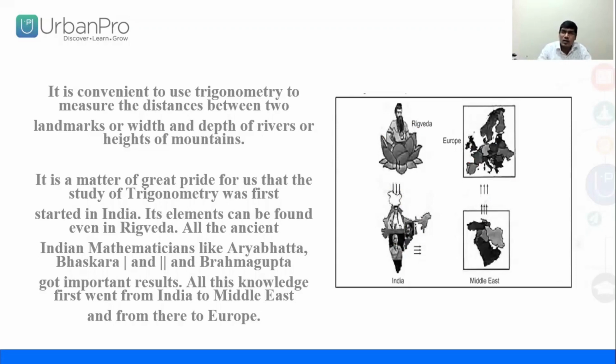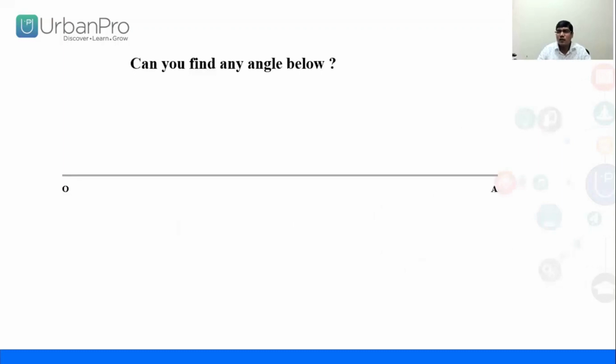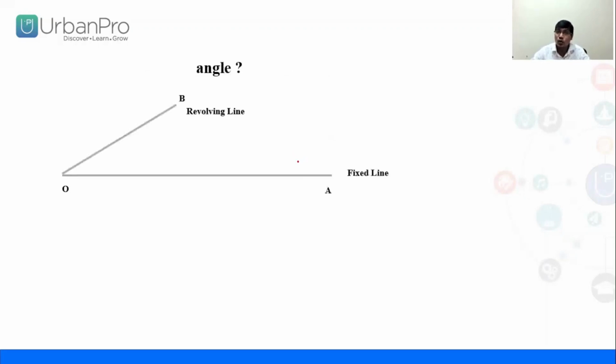So in this topic, we'll discuss a few points. One point in trigonometry is called angles. Can you find any angle there? Yes, absolutely, you are saying yes, but I am saying no, because in a line, many students say it is 180 degrees, but I say no. Why not? Because by using one line, we cannot generate any kind of angle. Two lines are needed.